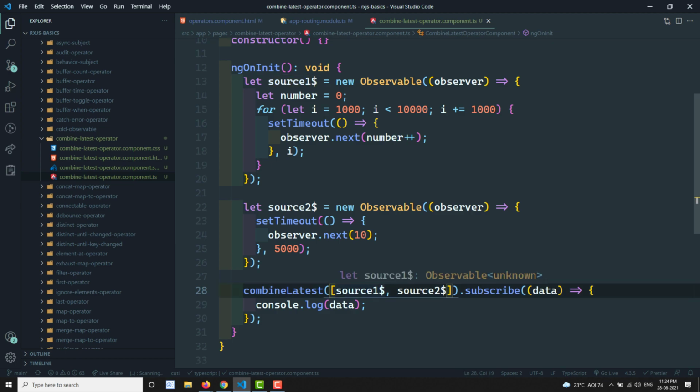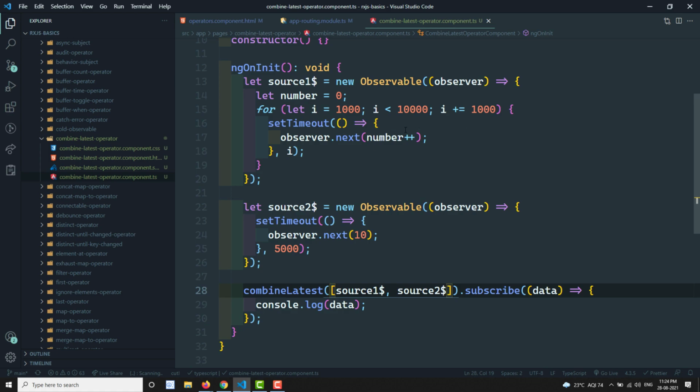You can pass as many observables as you want as an array. So whenever at least one observable emits the data, it will take all the latest values from all the observables and send them to you as an array. You need to remember that. Also you need to remember another thing: at least one value should be emitted by all the observables.